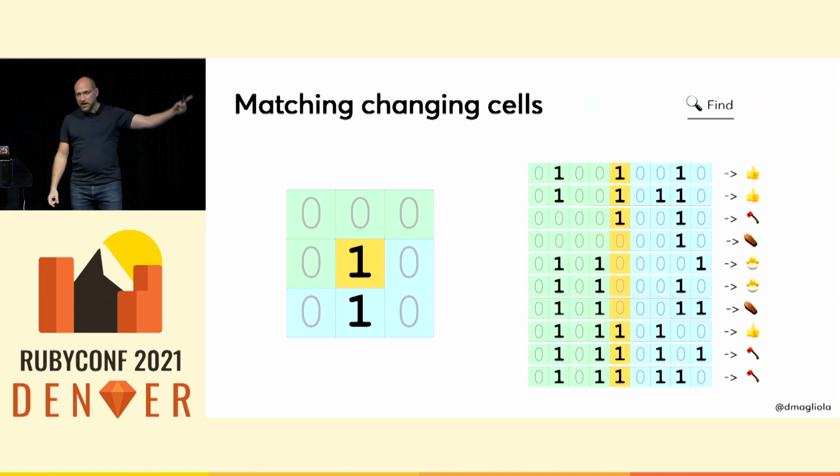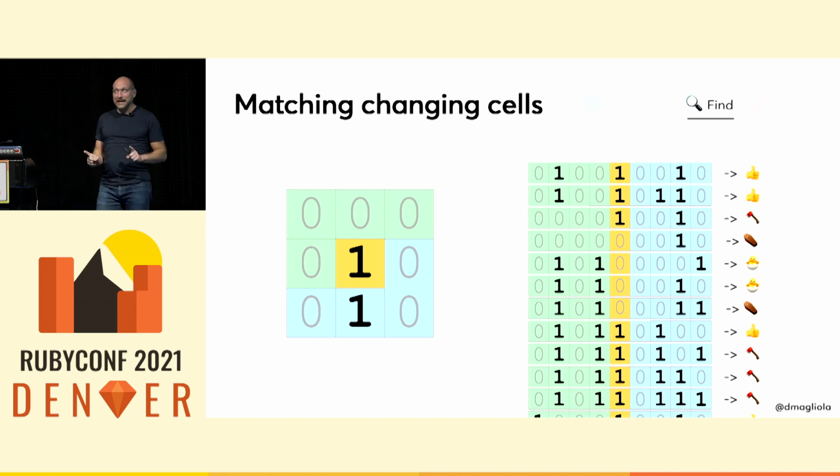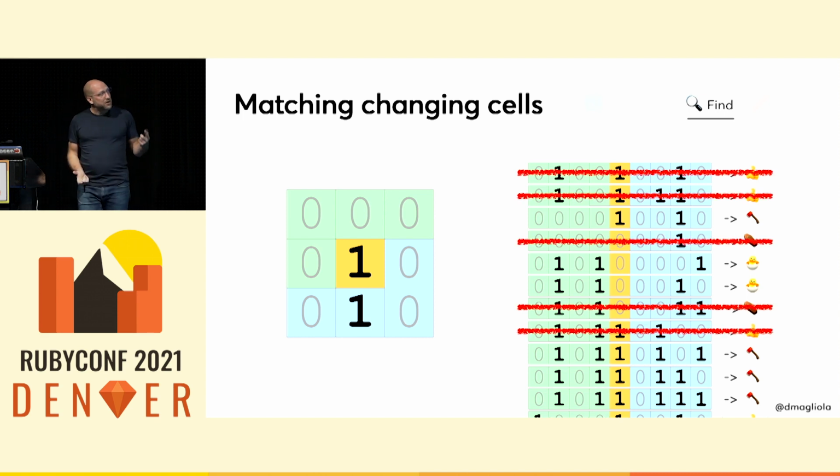I can write out all 512 combinations of a cell and its neighbors, and then spell out what would happen in each case. And this is not exactly pretty, but I said game of life with a regex, not with an elegant regex. And importantly, we only care about combinations where the cell has to change. So I can ignore all of the combinations where it stays the same. So of those 512 possible combinations that I had, this takes us down to only 228.